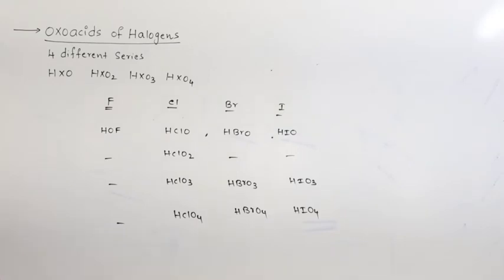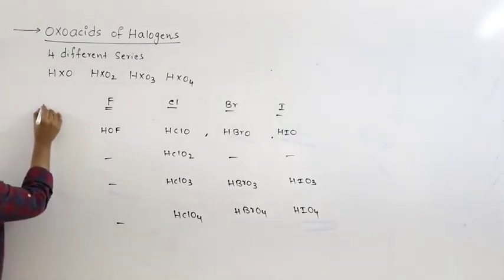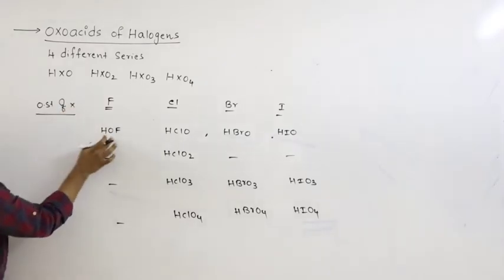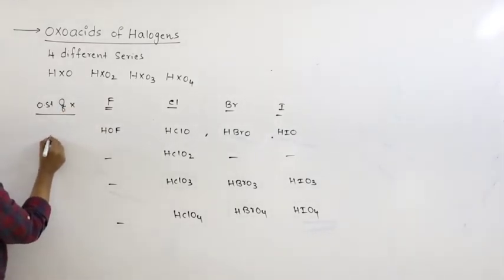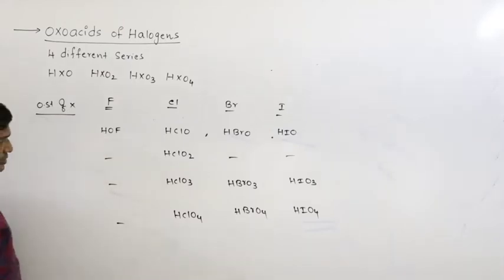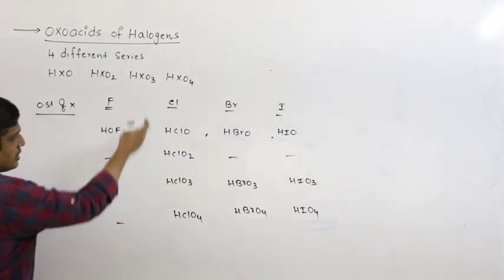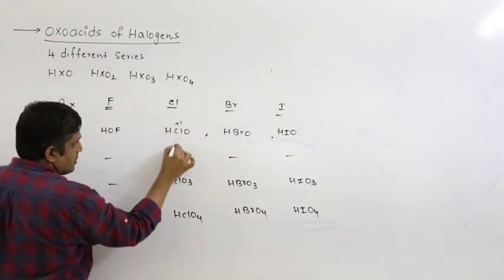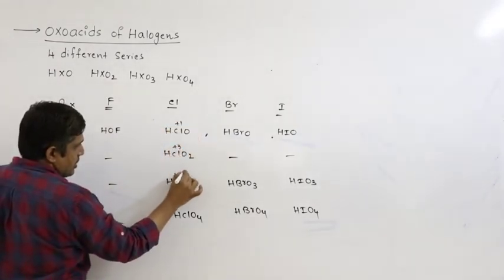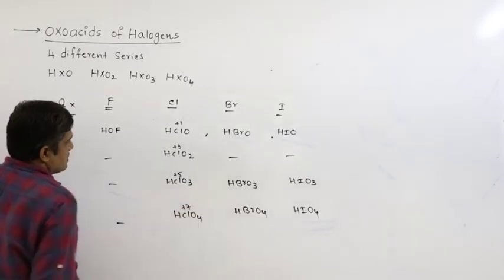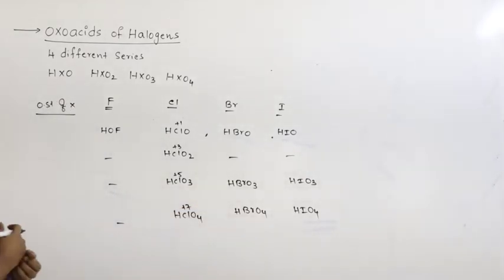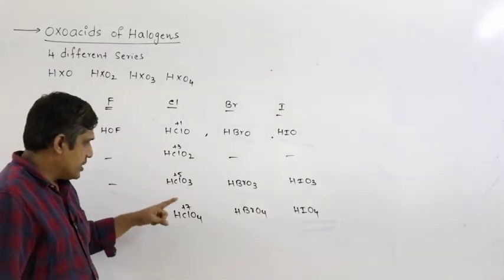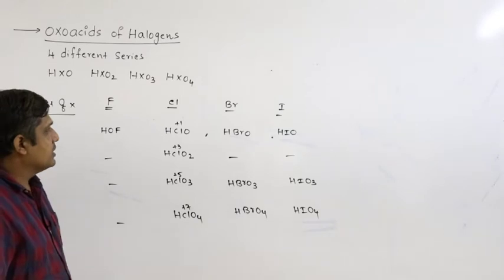So even you can write the oxidation state of halogen. So here fluorine always carries minus 1, right? Remaining carry +1. Here it is +1, +3, +5, +7. So mostly this is the oxidation state of halogen: +1, +3, +5, +7. So we will study how you will get that.